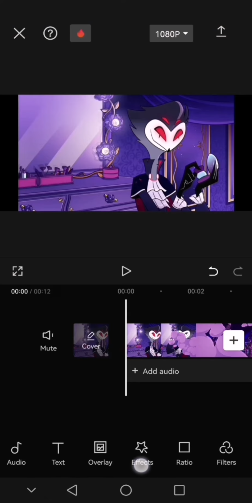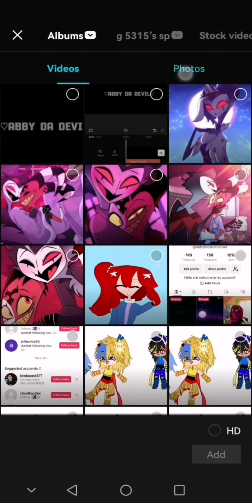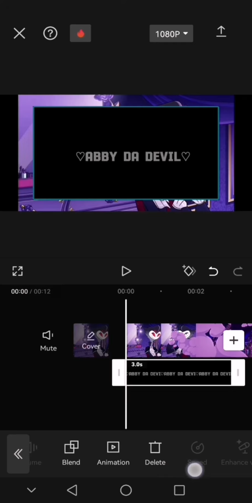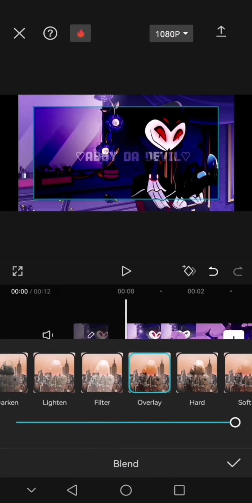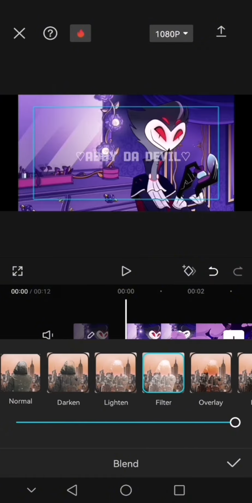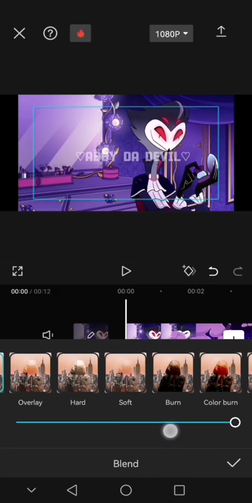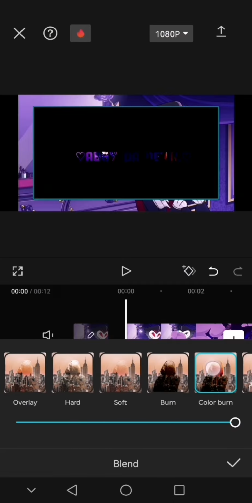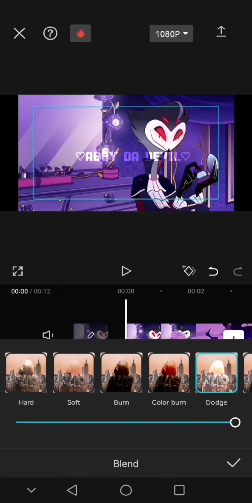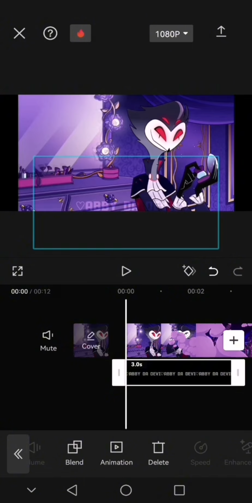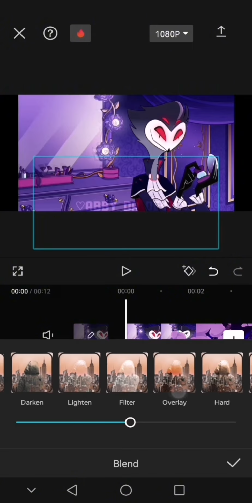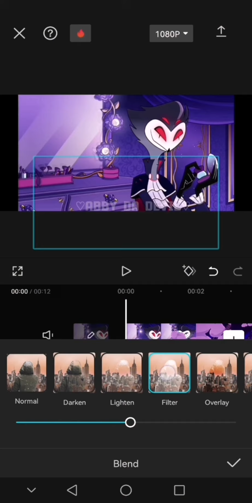You go to overlay, add overlay, and get the screenshot, and then go to blend. Press a good color burn or filter. Color burn, or no, it's not color burn. Sorry, it's dodge. Dodge or light filter. Anything you want. Let's put it right there, and then, yeah, you're done.